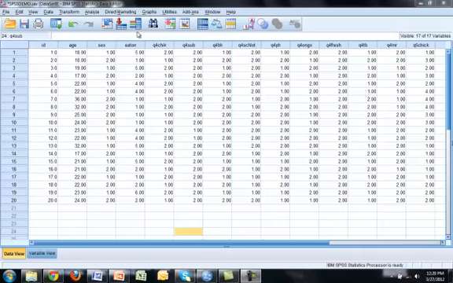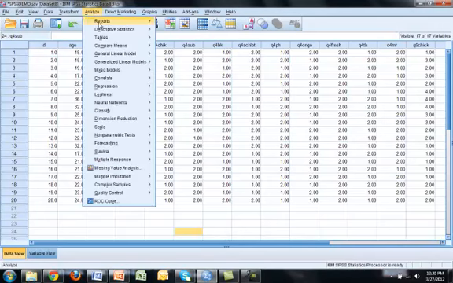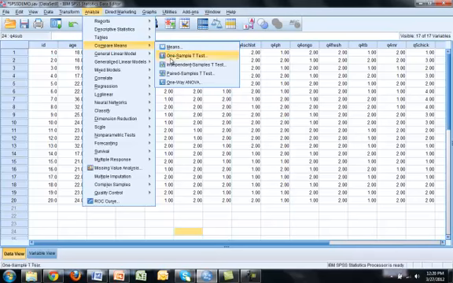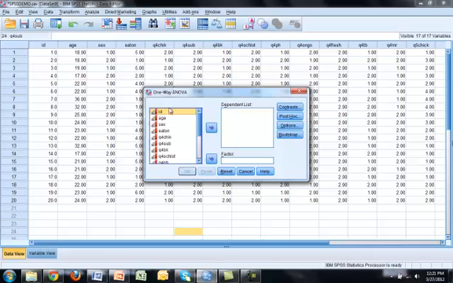To run an Anova, we go Analyze, Compare Means, One-Way Anova. Since we think there are differences across sex, sex is our factor. And we put eat on as our dependent because we believe how often you eat on campus depends on your sex. The only other thing you need to choose here is under options.